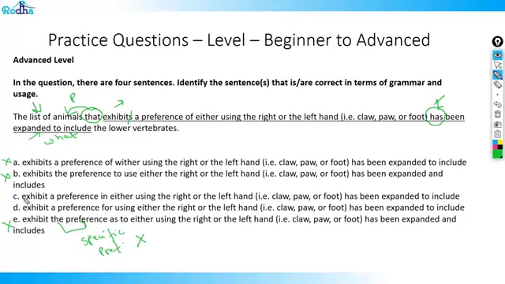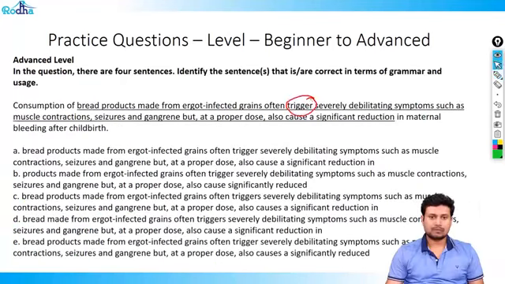So between C and D, we'll have to check exhibit a preference in using or for using. In using as a structure is wrong. It should be for using, and therefore the right answer is D. Please revisit the explanation again to clearly understand what we have done. Let's go ahead.